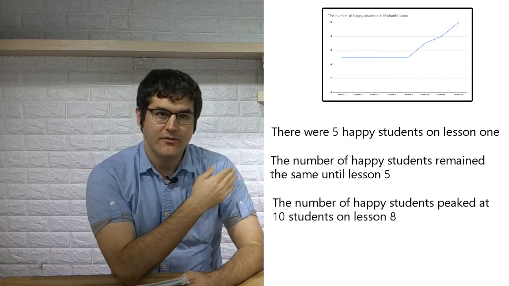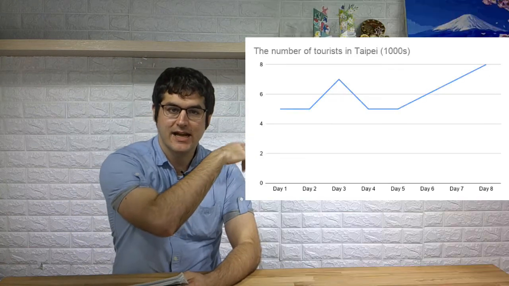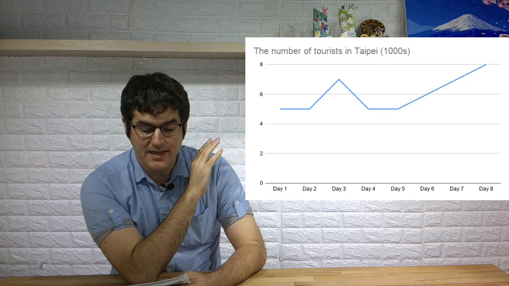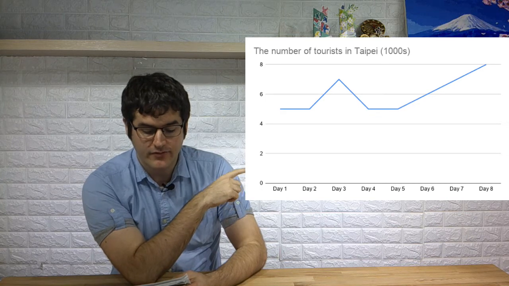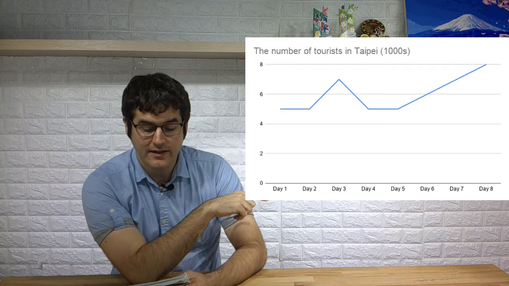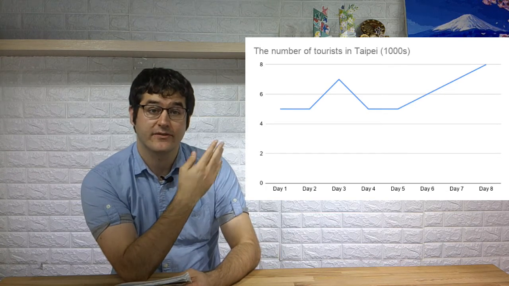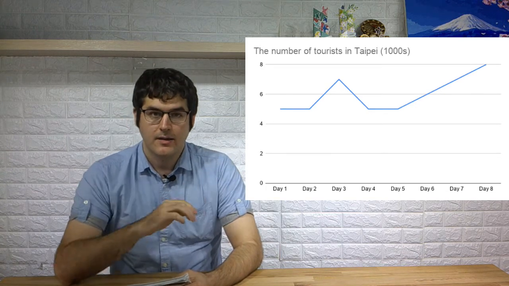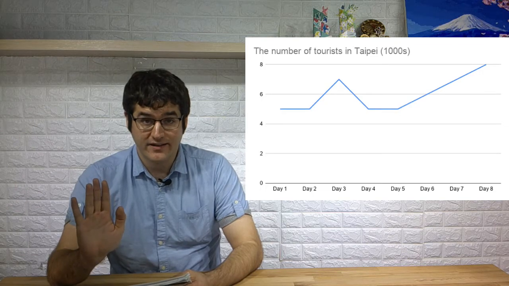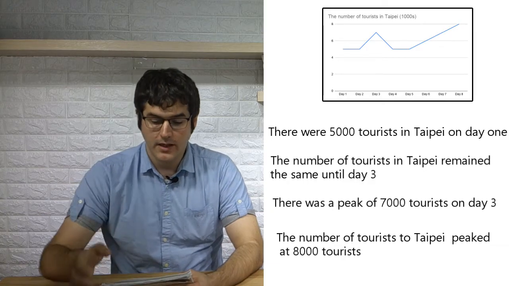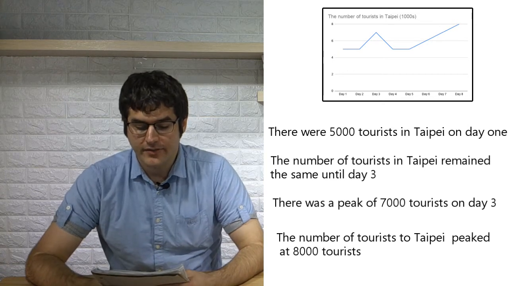So, same graph, but we're changing the axis and the topic. The topic is now number of tourists in Taipei. And at the bottom, we have day 1, 2, 3, 4, 5, 6, 7, 8. And along the top, we have thousands. Okay, 1,000, 2,000, 3,000, 4,000, 5,000. Pause and write your own sentences. And unpause. Okay. Did you say there were